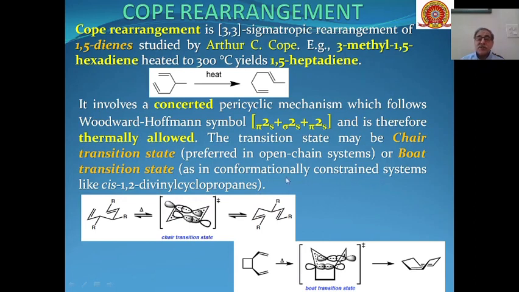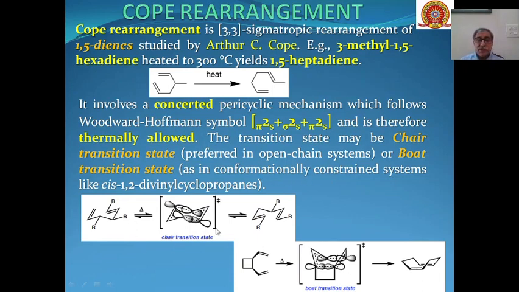So both transition states are present in those types of compounds. So the chair transition state is present in most of the systems, and the boat is present in only some of the systems where there is a constraint because of the conformation of the molecule.